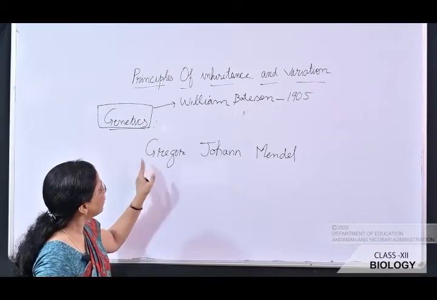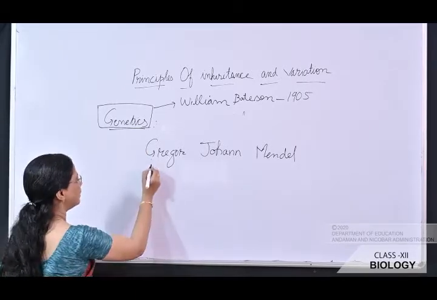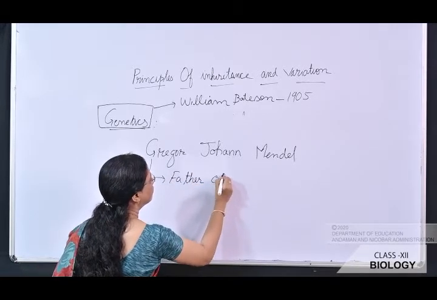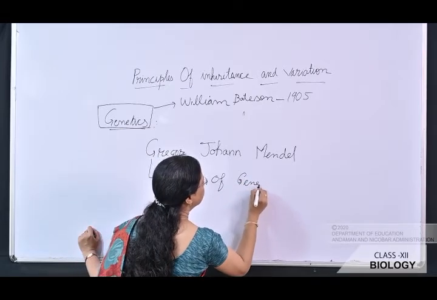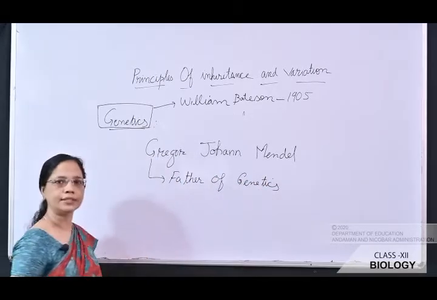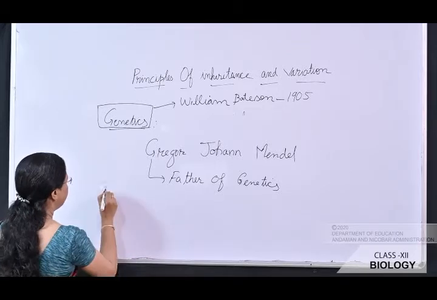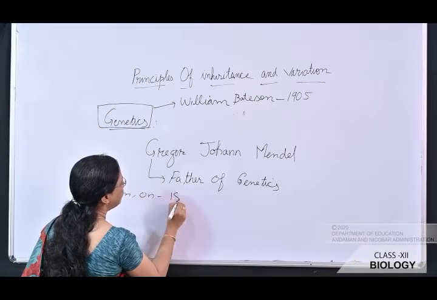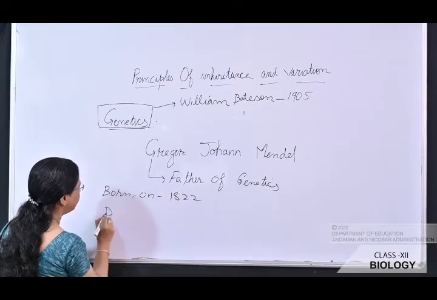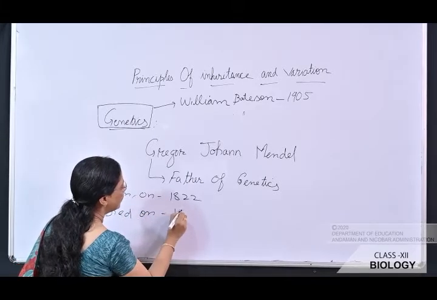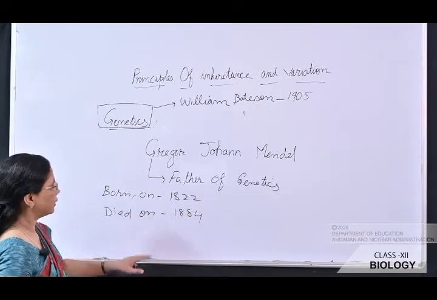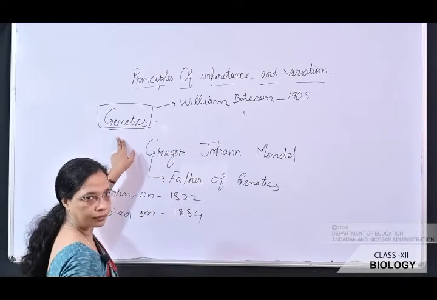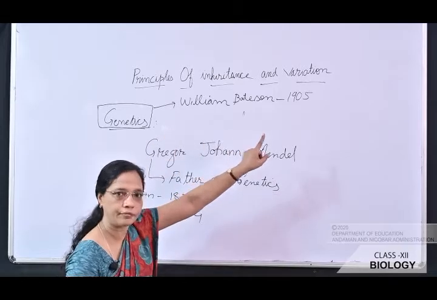As he proposed the principle of inheritance, he is known as the father of genetics. He was born in 1822 and died in 1884. William Bateson coined the term genetics in 1905.